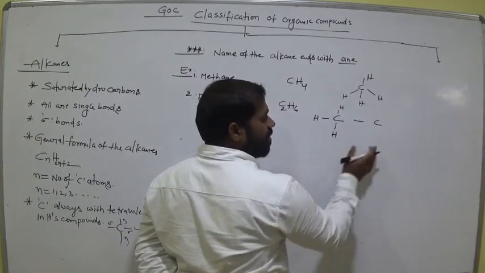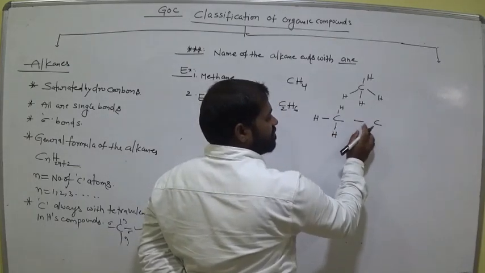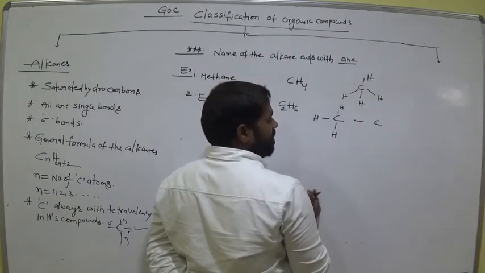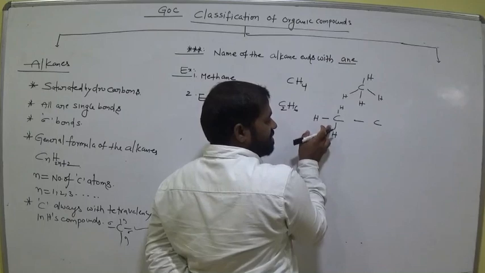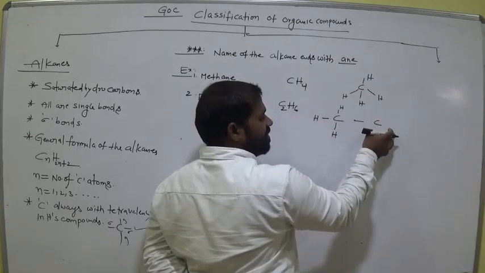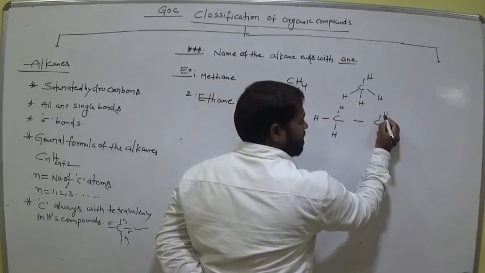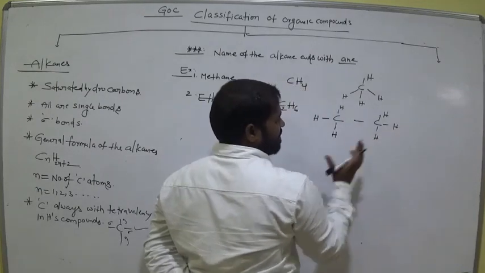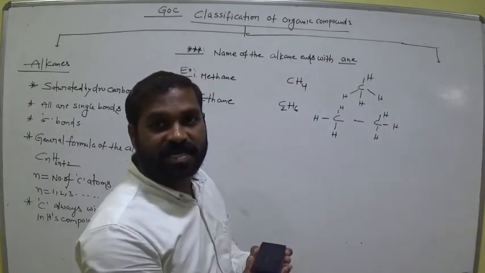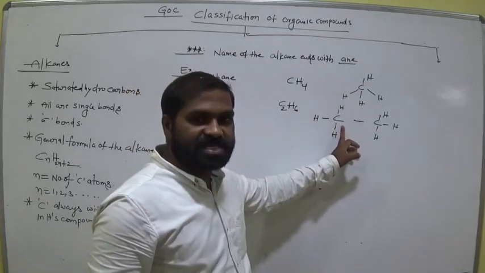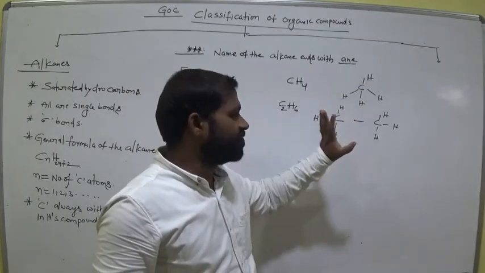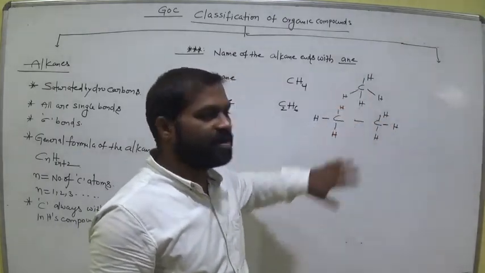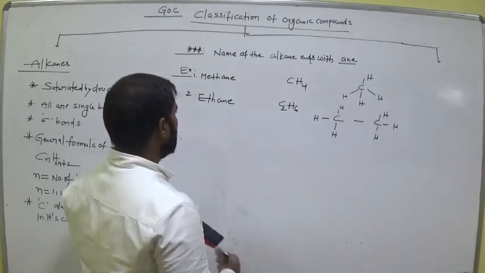Clear? Now come to this one. It is bonded with this carbon and it needs 3 bonds for getting tetravalency. So 3 hydrogens are used on this carbon. Now the remaining 3 hydrogens are for this carbon. So now write this one. Now count C2H6. Carbon always shows tetravalency. What is the valency of this carbon? 1, 2, 3, 4. All are single bonds, and they are all sigma bonds also. Clear? Now come to the third one.